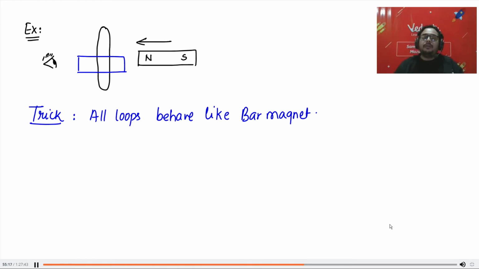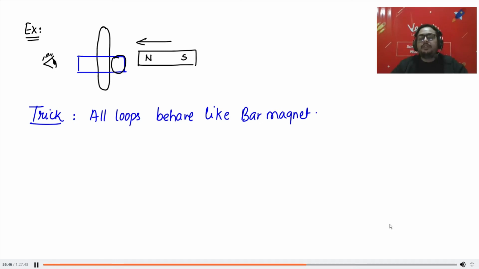It is trying to come close. So according to Lenz law, you have to do opposite. So what do you want? You want it to come close or you want to push it away? उल्टा काम करना है ना आपको. You have to do opposite. It wants to come close, but you are saying no, I don't want you, get away. You want to push it away. So which pole should I draw here? North pole or south pole? Can you just tell me that?